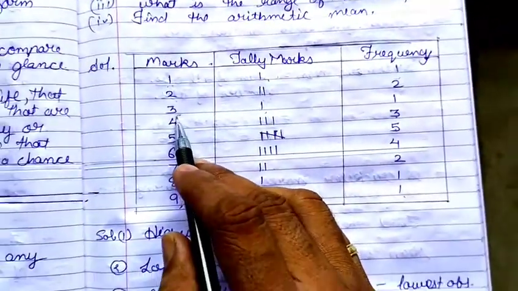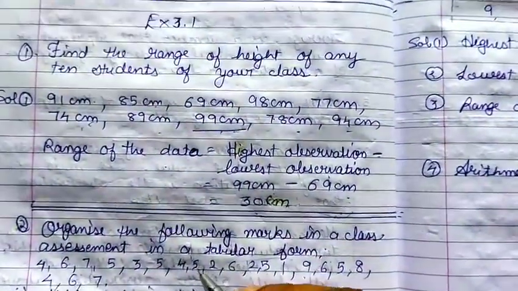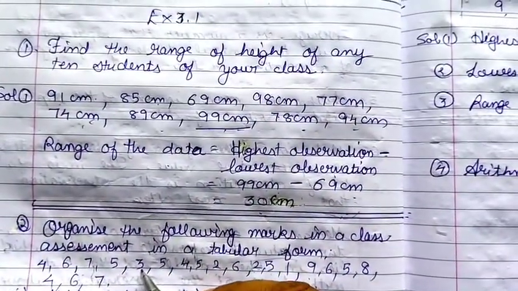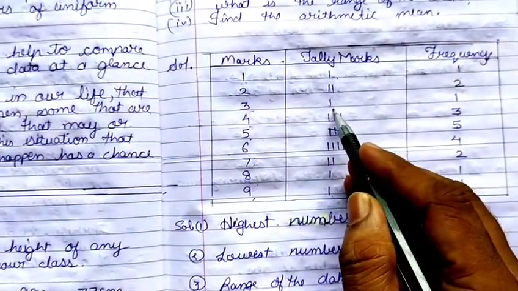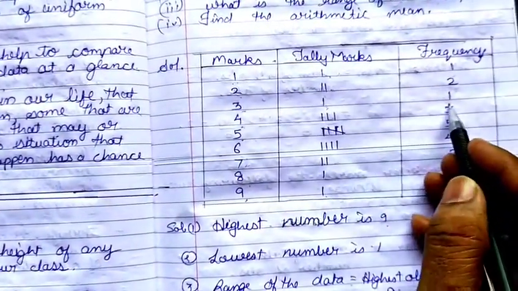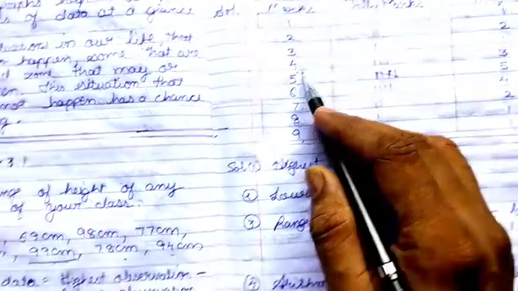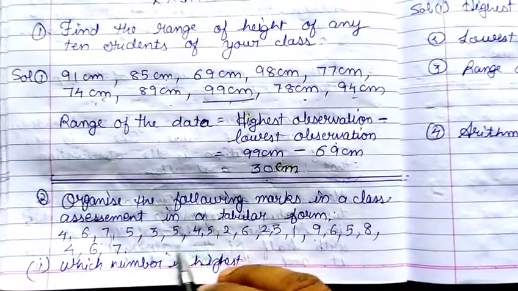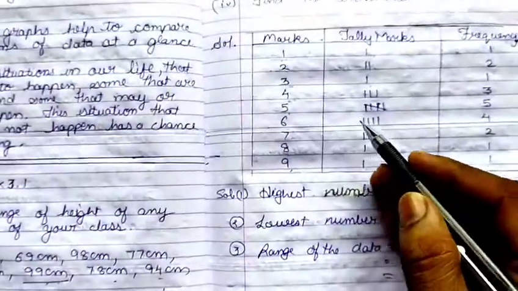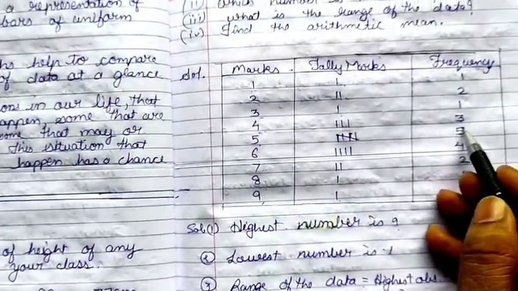Then find how many number of 3s are there. So only 1 3. So write down 1 3. Draw 1 line and write down 1 frequency. How many number of 4? That is 1 2 3. 3 number of 4 means draw 3 lines and write down frequency 3.